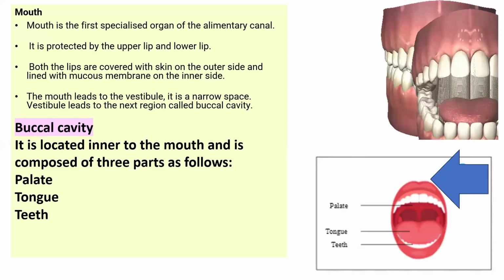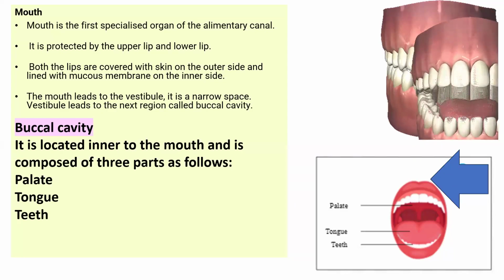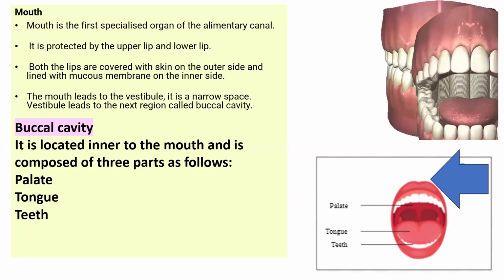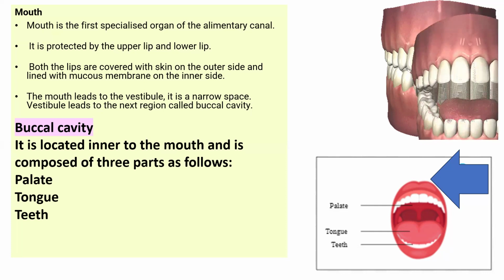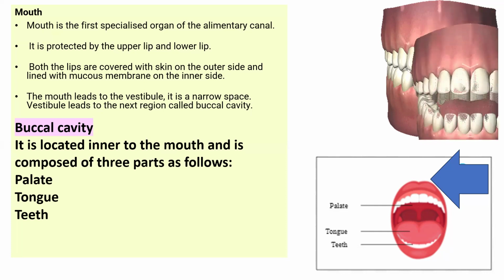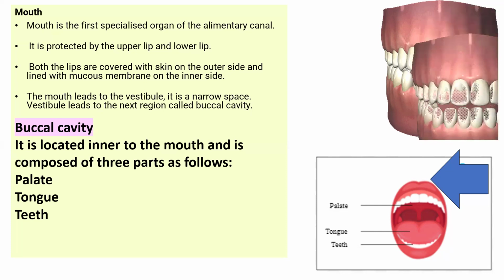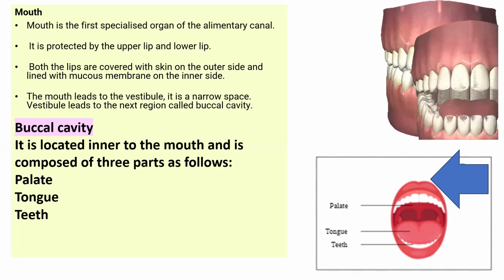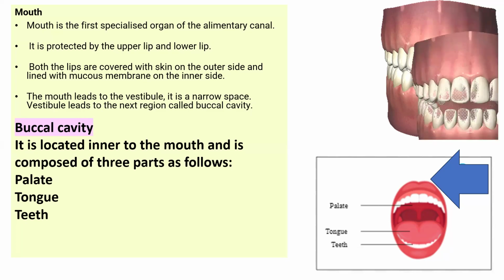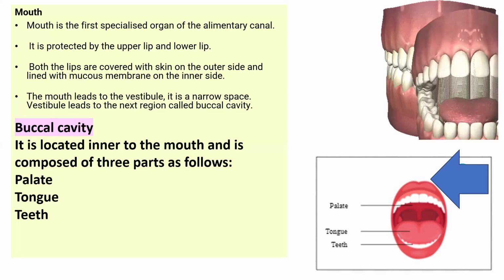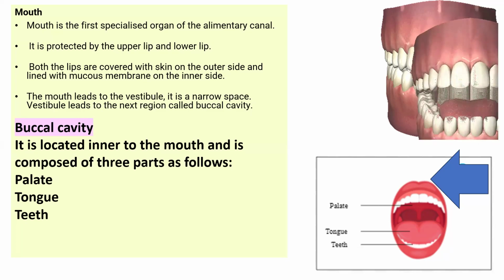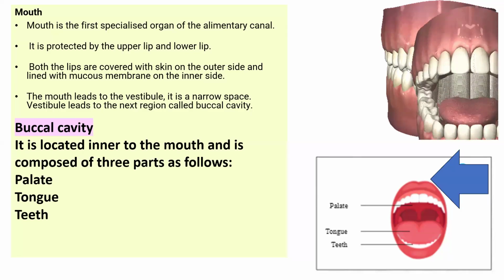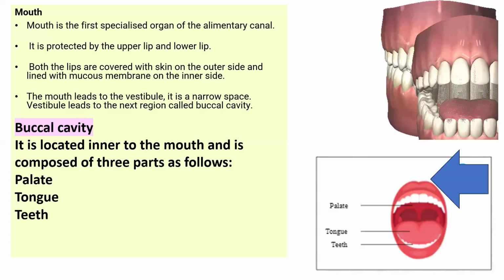So we are going to first start with the mouth. The mouth is a specialized organ of the alimentary canal. It is protected by the upper lip and lower lip. Both the lips are covered with skin on the outer side, and lined with mucous membrane on the inner side. The mouth leads to the vestibule, a narrow space. The vestibule leads to the next region, called the buccal cavity.